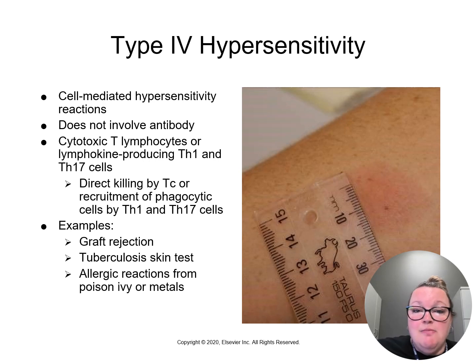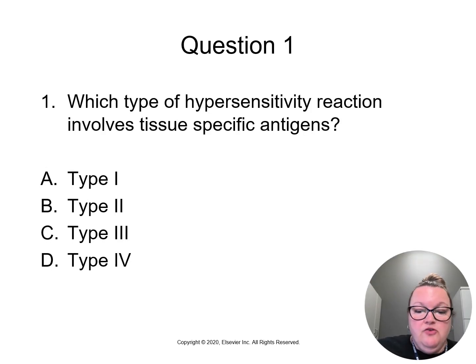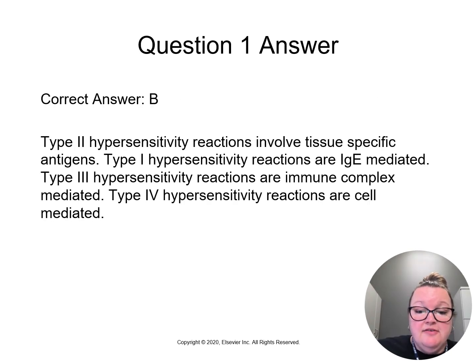So which hypersensitivity reaction involves tissue-specific antigens? The answer is B, type 2. Type 1 is IgE mediated. Type 3, remember, is the immune complexes, and type 4 are cell mediated.